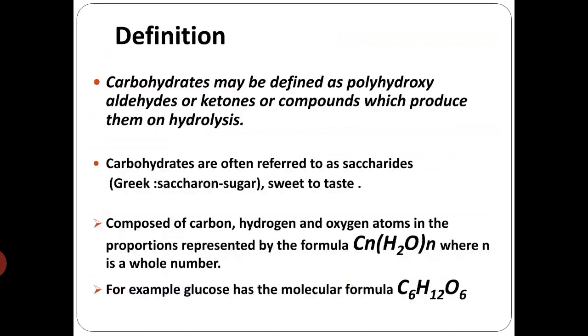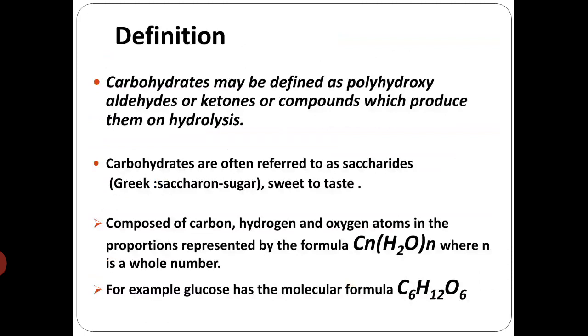Okay. So coming to the definition. These are defined as polyhydroxyaldehydes or ketones, or the compounds which produce them on hydrolysis, that is aldehydes and ketones. That's how on hydrolysis the carbohydrate will give us aldehyde and keto compounds.